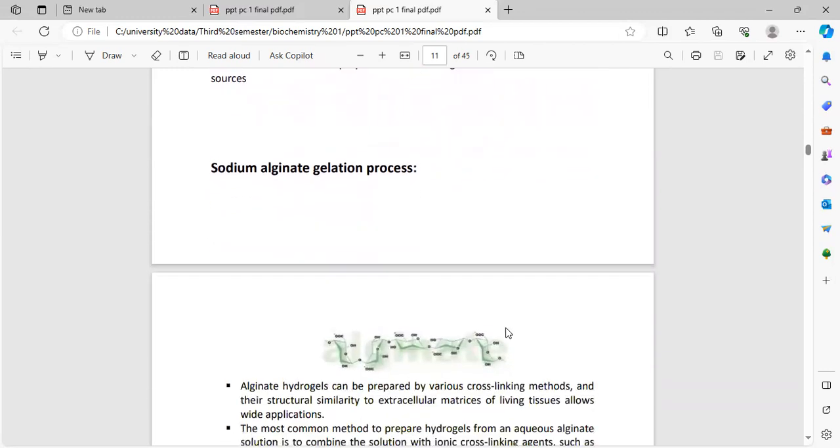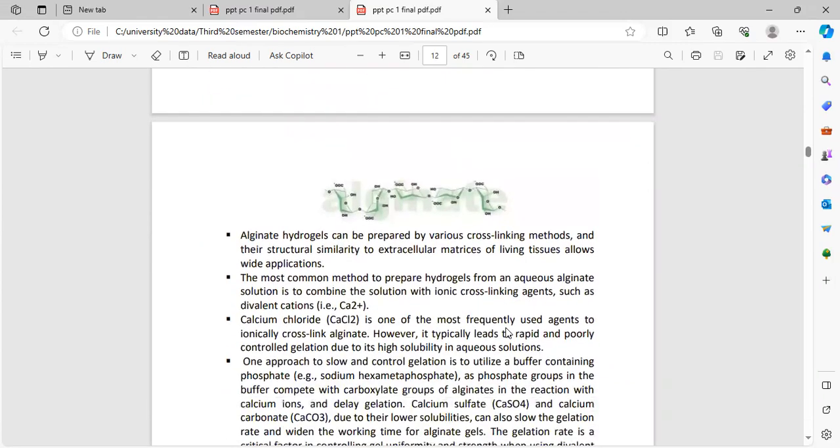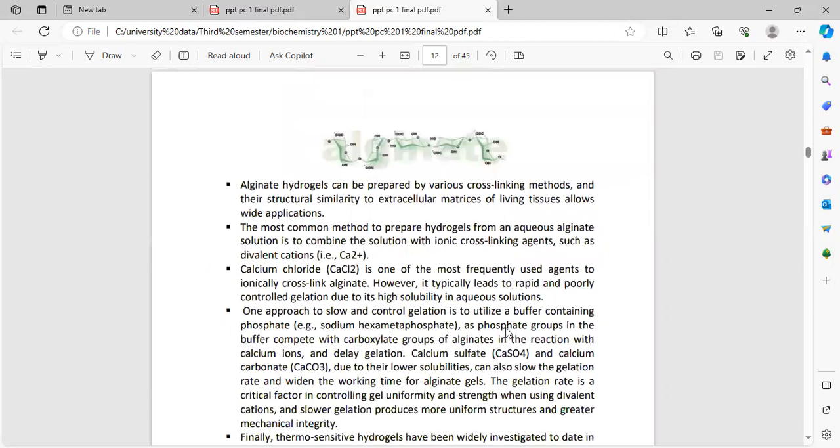Here is the gelation process of sodium alginate, as you see in the diagram. Alginate hydrogels can be prepared by various cross-linking methods, and their structural similarity to extracellular matrices of living tissues allows wide applications, as you can see in the diagram above.